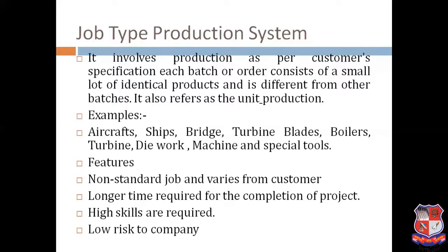We are designing our component as per the requirement of the job. Non-standardized job means every time we need to change the design and the location, and the design changes as per the requirement of the customer. Longer time requirement: a metro station or metro project will take 2 years, 3 years. As you can see, the bullet train is a 6 to 7-year project. High skills are required because the product is unique, very unique. For a turbine blade, the criteria do not match the boiler or the aircraft, so every time new skills are required. Low risk to the company.